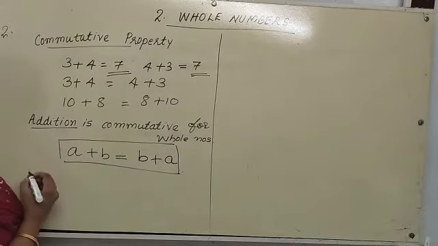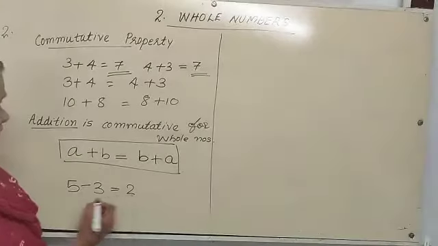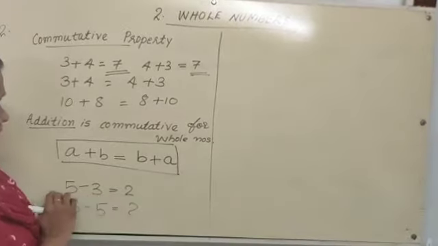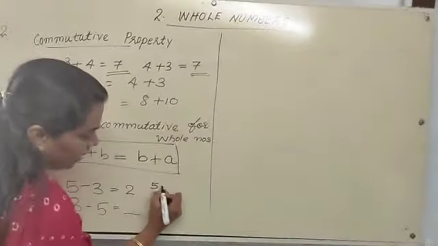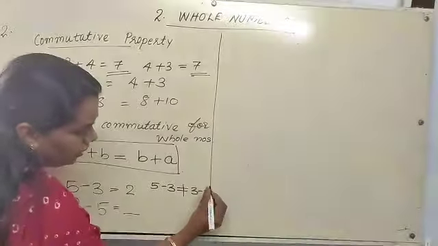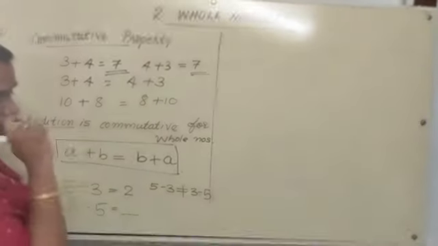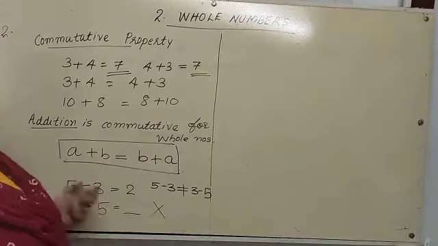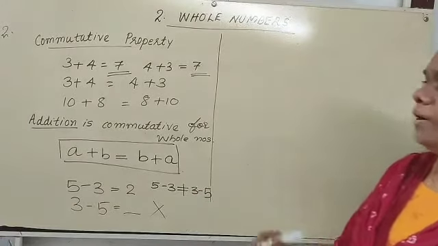Then subtraction is not commutative. 5 minus 3, what do we get? 2. But 3 minus 5, is it 2? It is not 2. So we know that 5 minus 3 is not equal to 3 minus 5. If we change the order, subtraction does not work. So subtraction is not commutative for whole numbers.